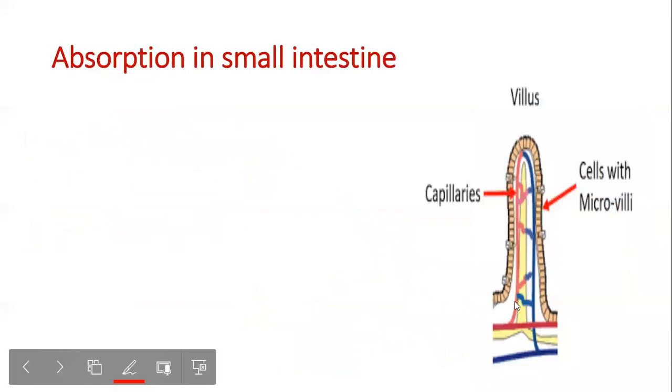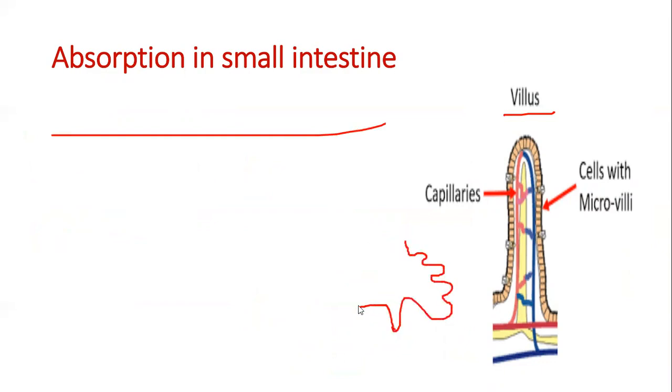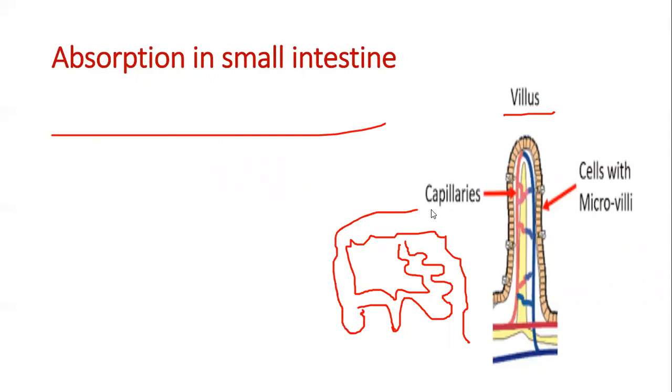Now, coming to the small intestine, you can see something like finger-like projections. They are called villi. In the picture you might have seen, I have drawn that the small intestine looks like this, entering into the large intestine, right? I'm just drawing again and again so that it's clear. So this is the large intestine, this is the small intestine.